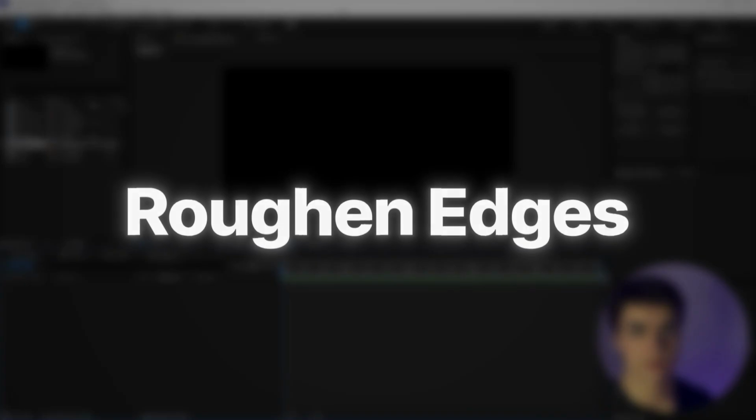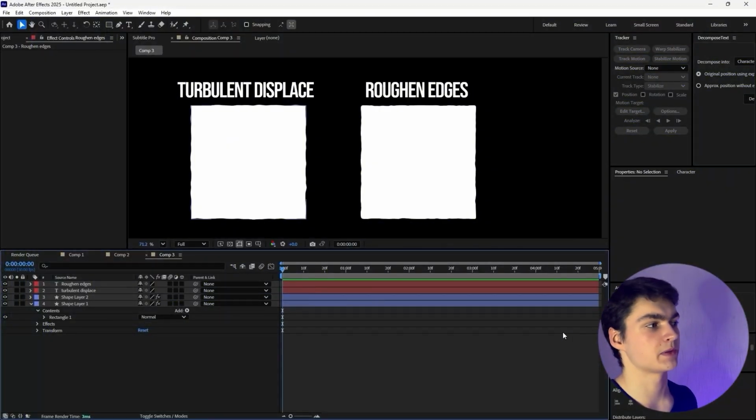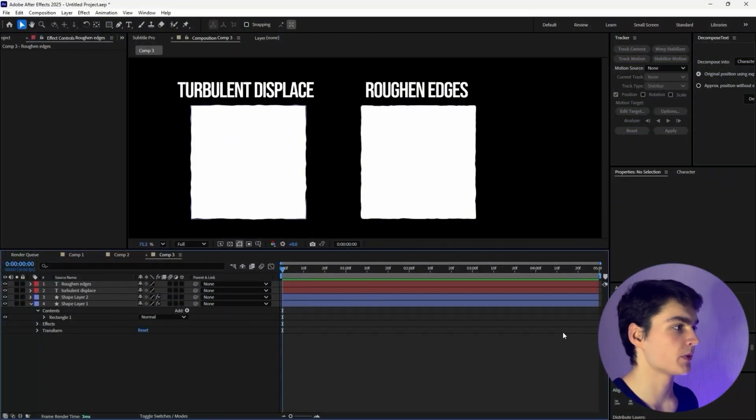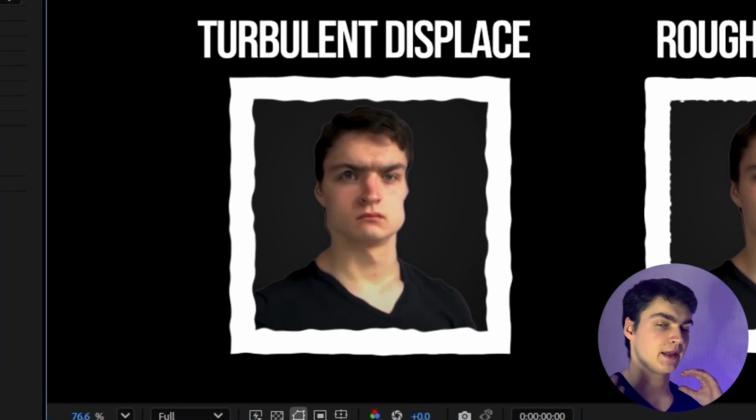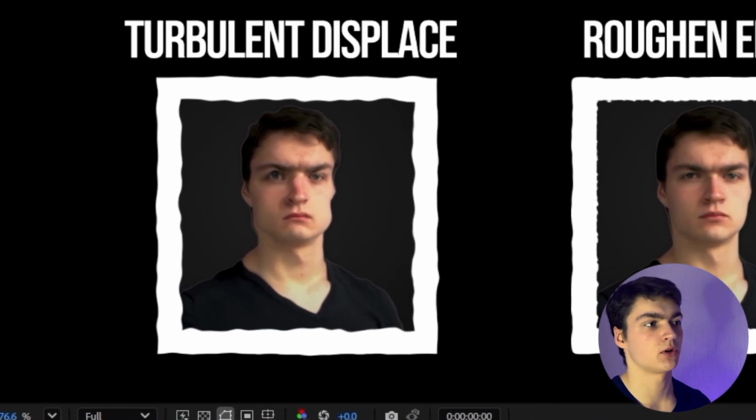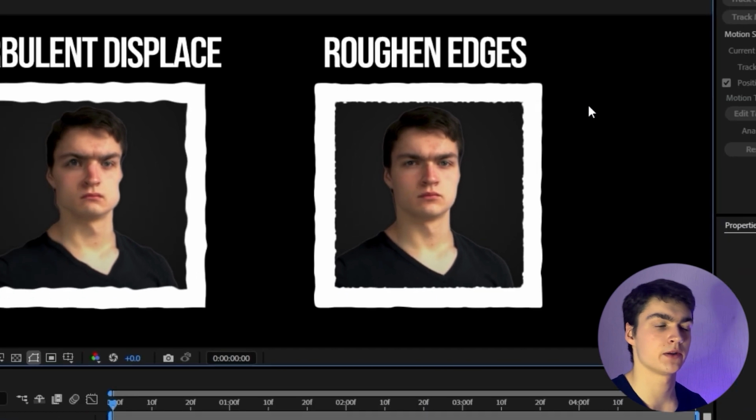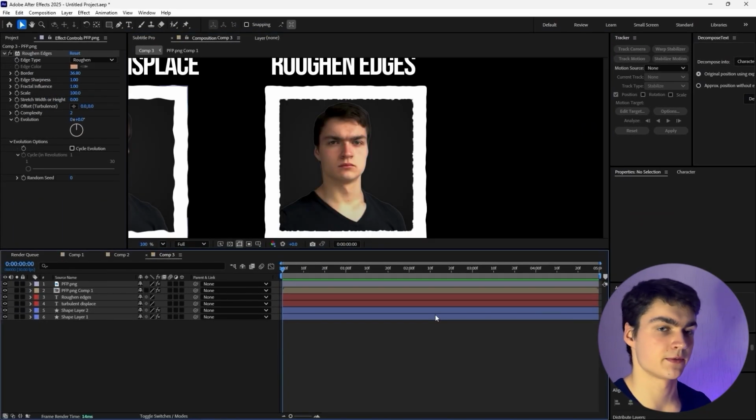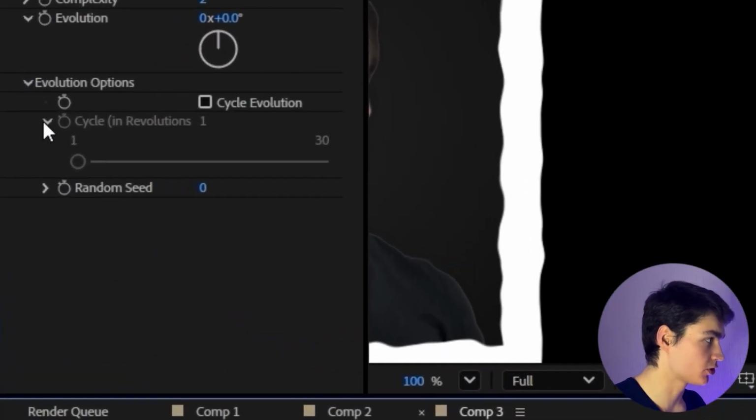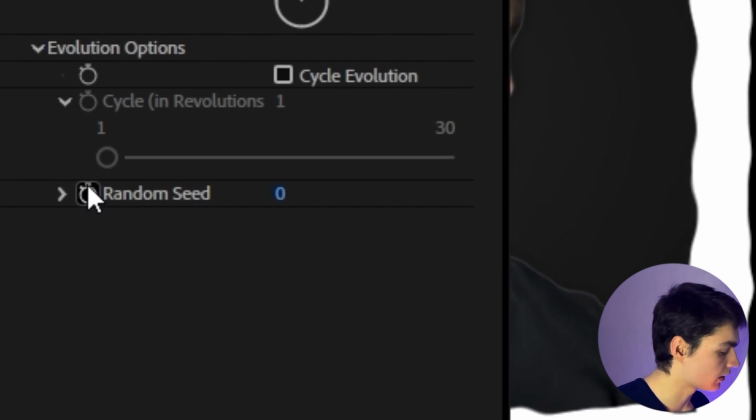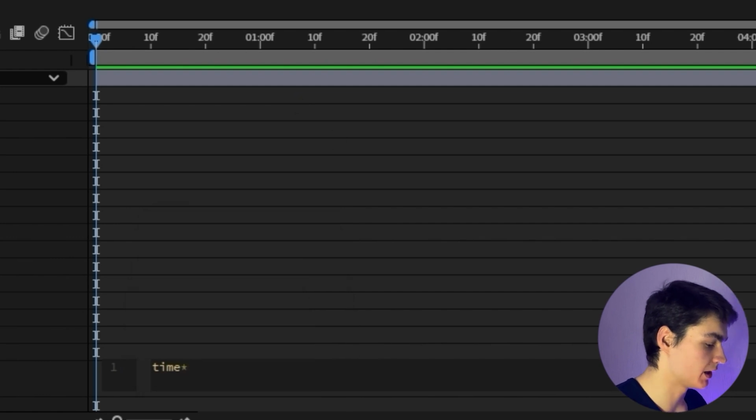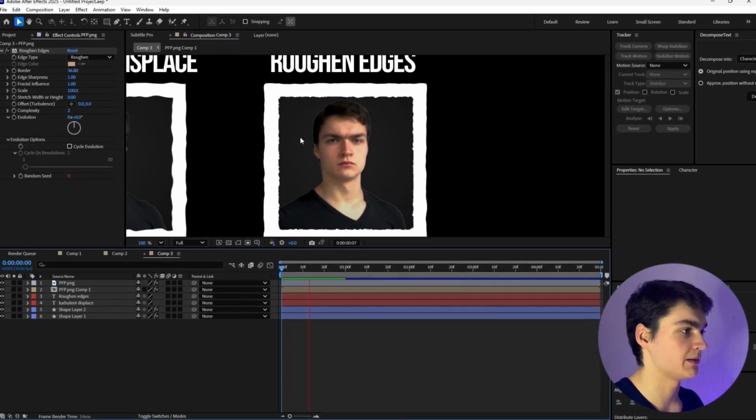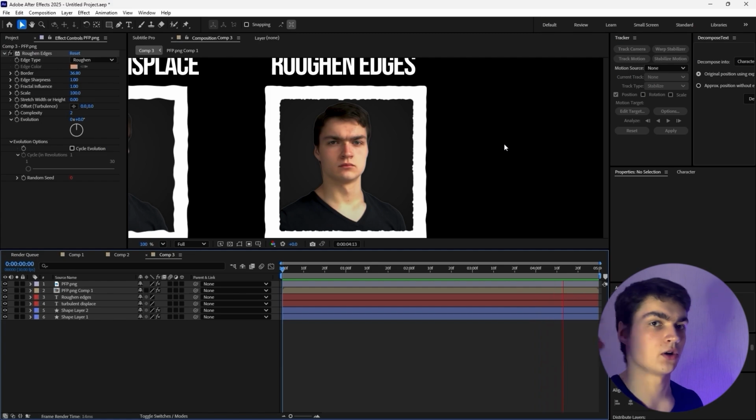The next effect is called Roughen Edges. You've probably used the effect Turbulent Displace because that's what the majority of YouTube tutorials teach you, and it looks very similar to Roughen Edges, but there's one big difference. When you use Turbulent Displace on any picture, it's going to distort both the edges and the picture itself, but Roughen Edges just applies to the edges, so that's one of the reasons why I use this effect. I also like to use this effect for a simple animation. I go down to Evolution Options, select Random Seed, hold the Alt button, press the stopwatch icon, and write time multiplied by, let's say, 5. So now we have a simple animation that changes this distortion on the border of the image.